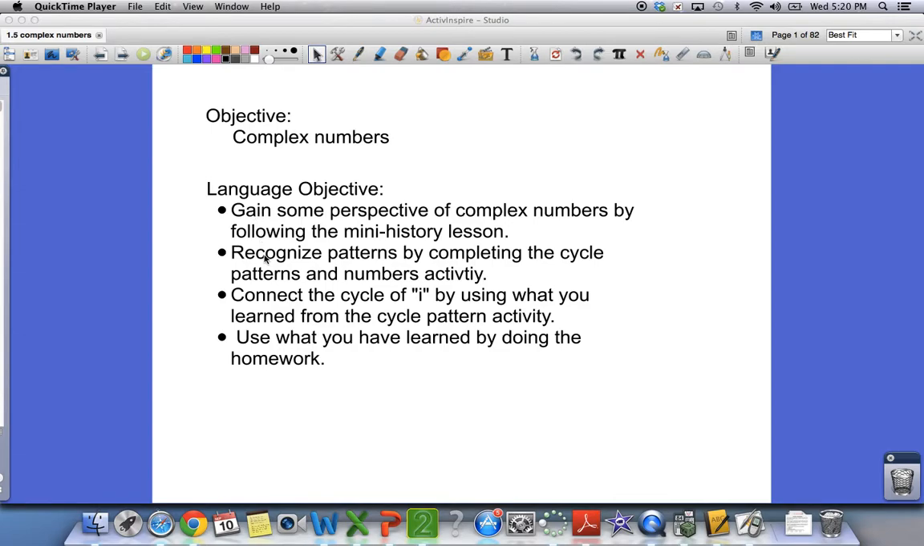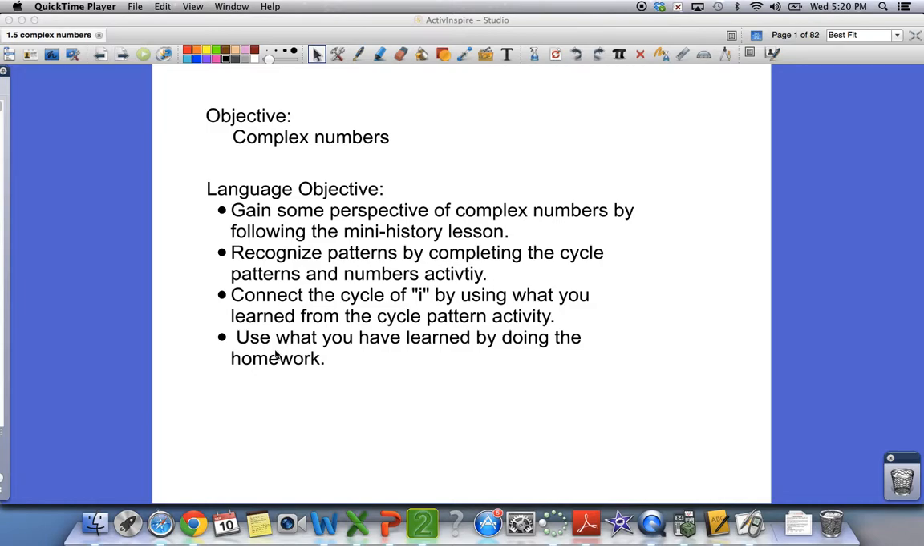I would like you to recognize patterns by completing the cycle patterns and number activity. As we get to that, I'll explain how that works. Then connect the cycle of i by using what you learned from the cycle pattern. What you learned from this pattern here, we're going to use for imaginary numbers, and then use what you have learned by doing the homework.